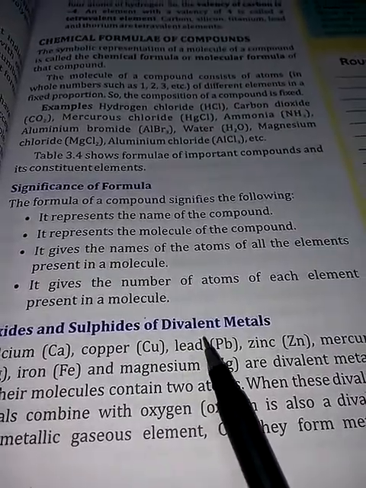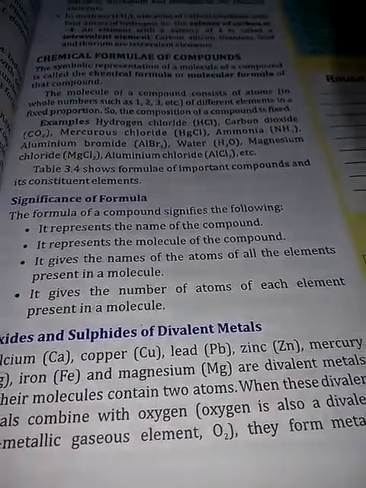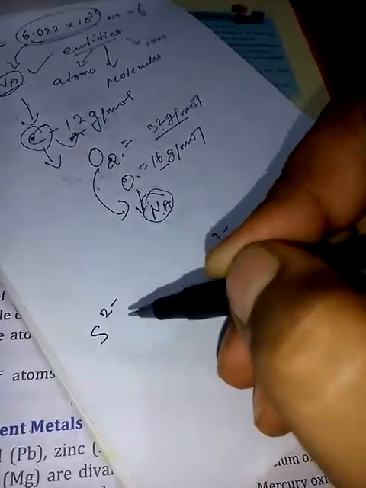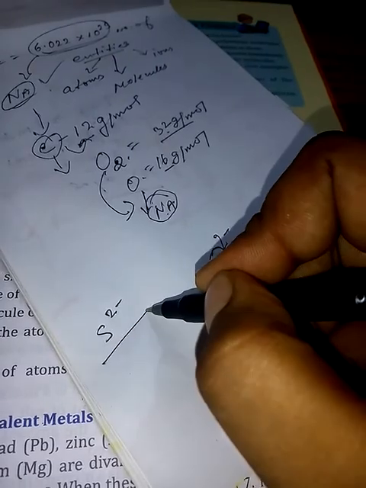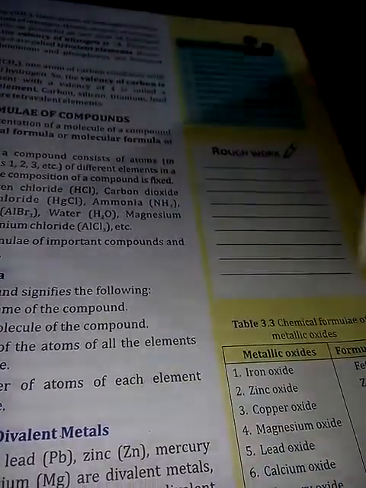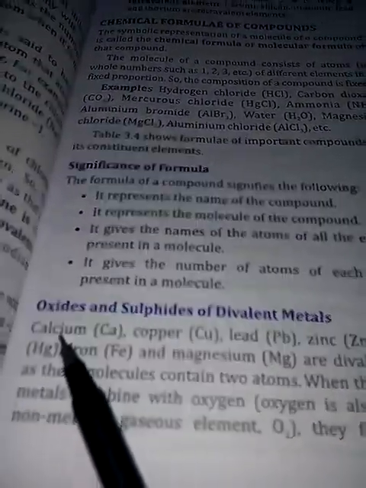Oxides and sulfides. Now what are sulfides? Sulfides have the formula S2 minus. This is sulfide and this is oxide. Now we will go through the formulas of sulfides and oxides of a few metals.